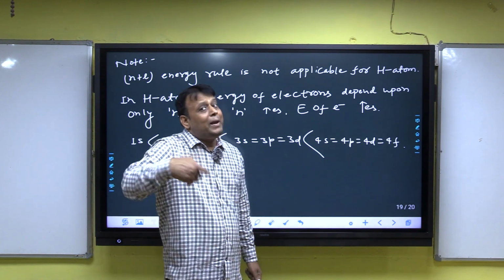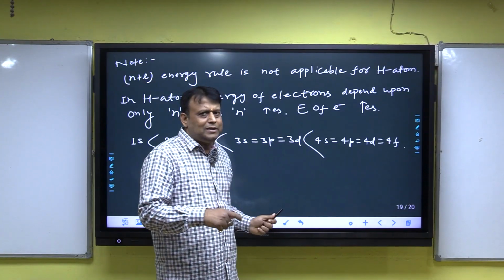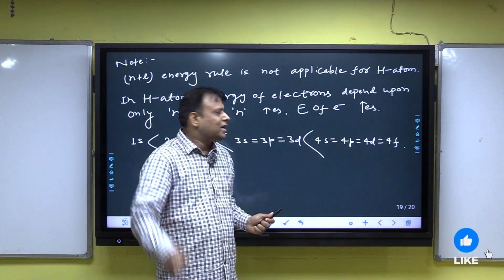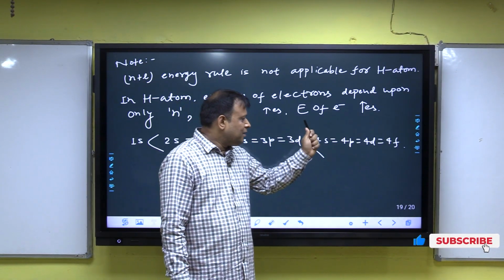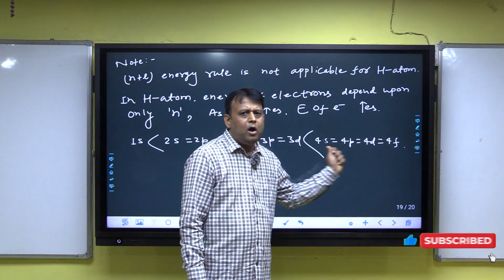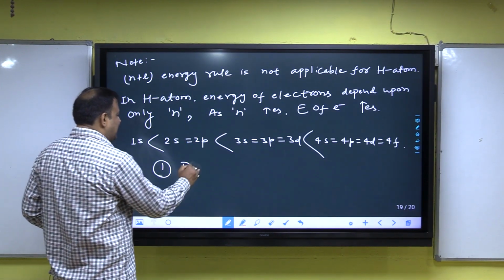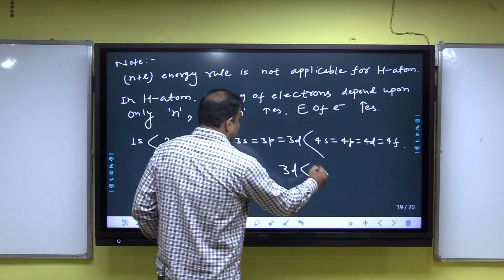And in case of 4s and 3d, 4s has higher n and 3d has lower n. By the n plus L rule, 3 plus 2 and 4 plus 0, 3d has higher n plus L. But in hydrogen atom the n plus L rule is not applicable, and hence 4s has higher energy than 3d, and between 4s, 4p, 4d, 4f all have equal energy. Listen, in hydrogen atom, 3d is less than 4s.